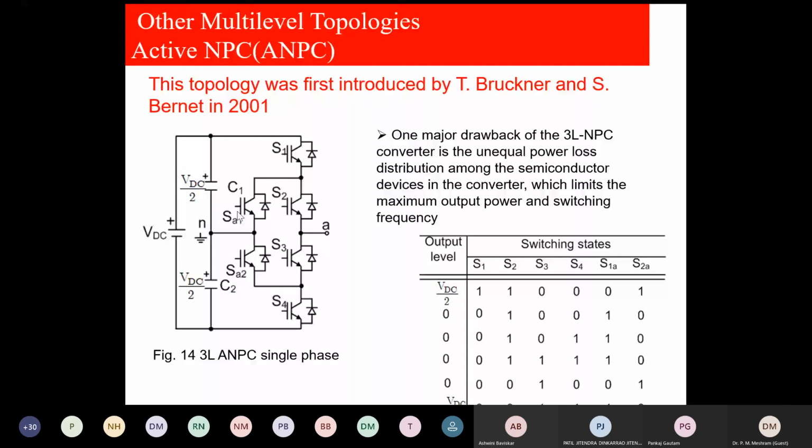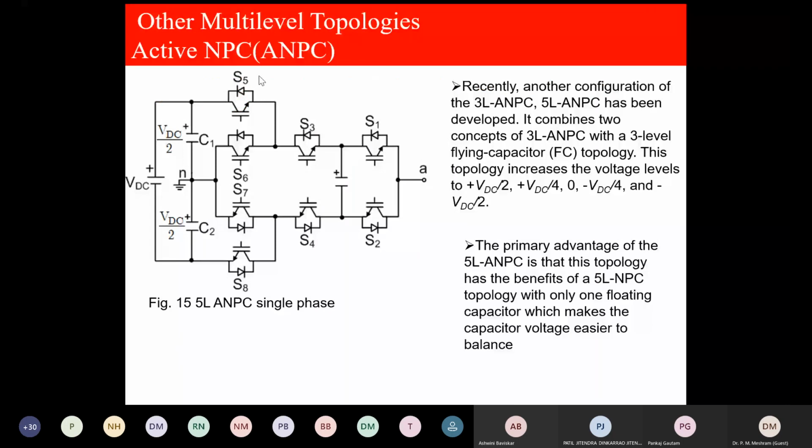This is one of the important multi-level inverter topologies. This is called active neutral. The word active is used only because the clamping diodes are replaced by active switches. This is also active neutral point. This is 5-level. This I will not go into in detail.